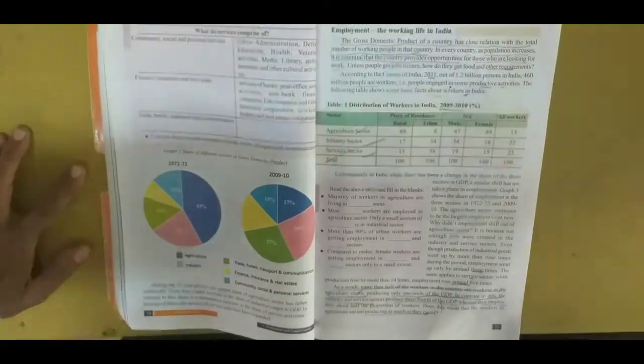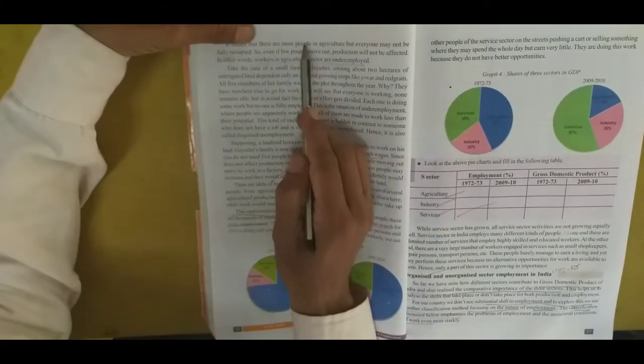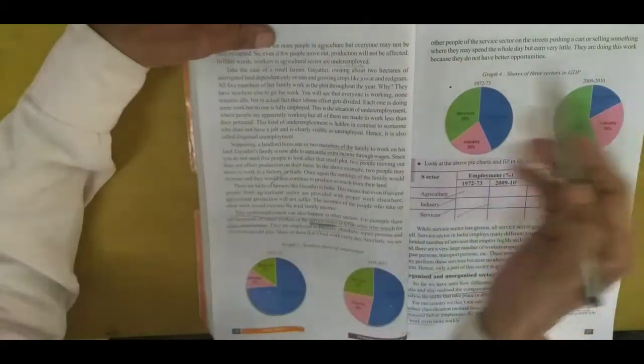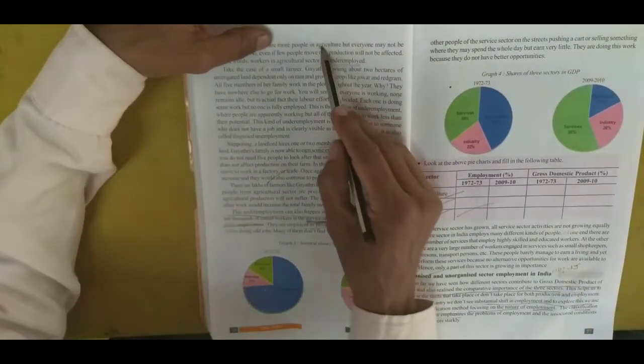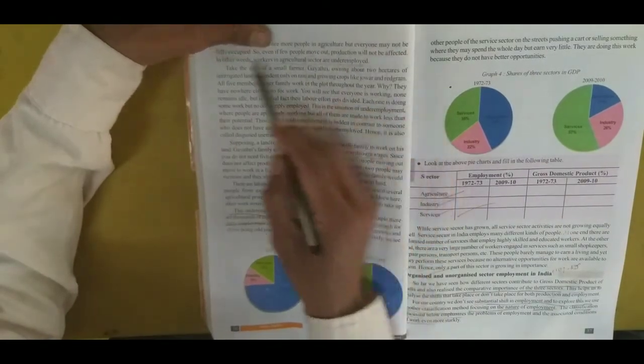So this is what we came to today. It means that there are more people in agriculture, but everyone may not be fully occupied.